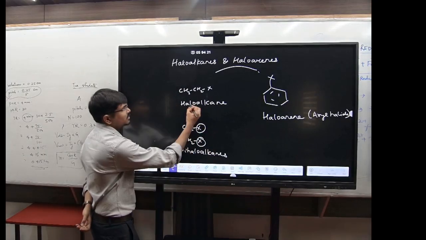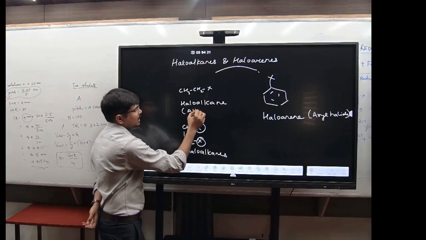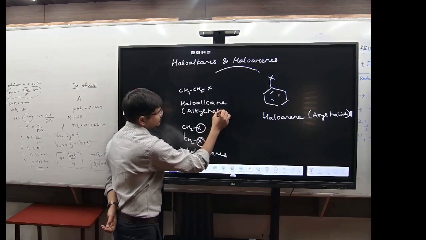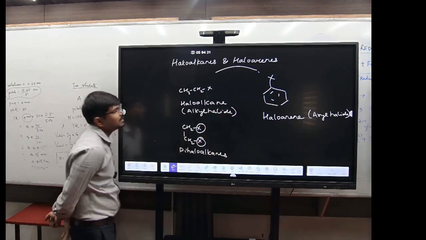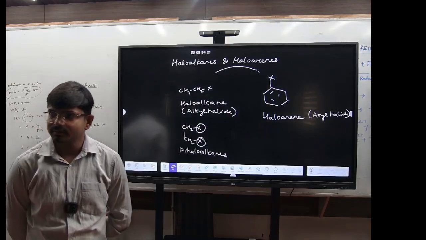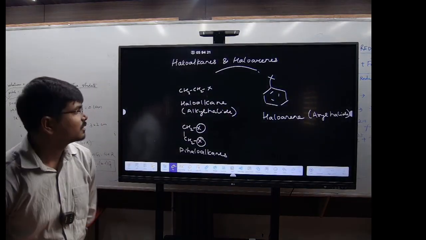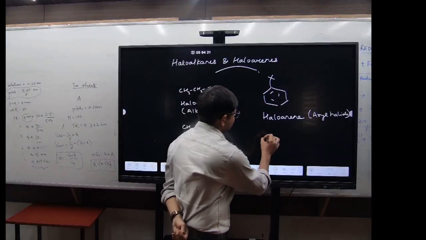And this haloalkane, what will we call it? It is known as an alkyl halide. Alkyl halide will be. Got it? Understood?